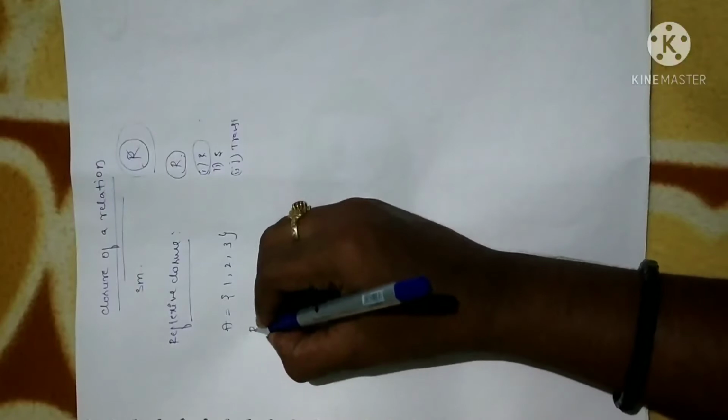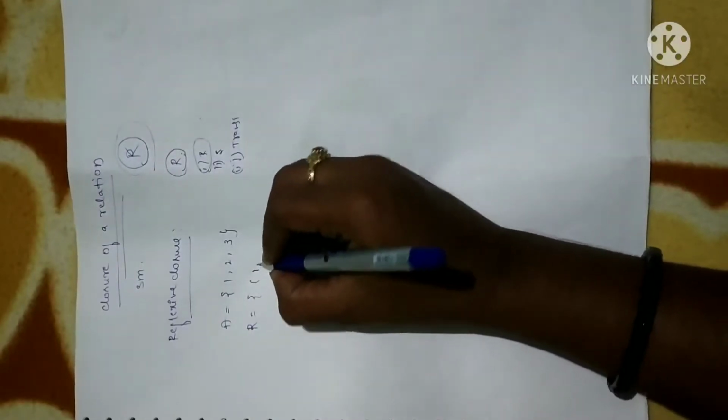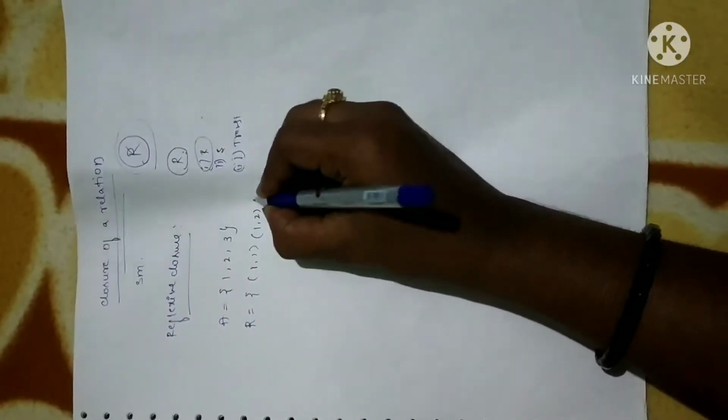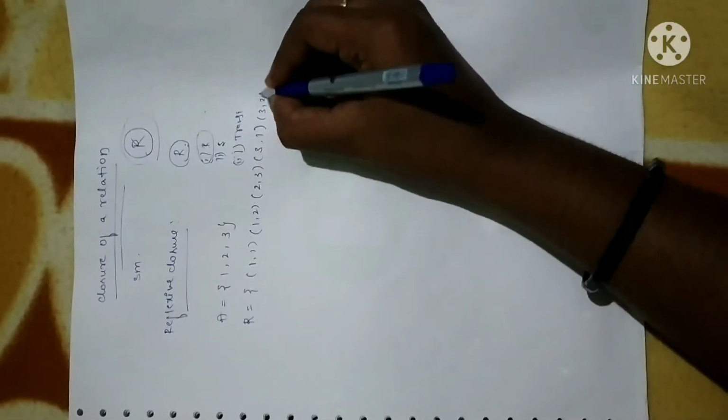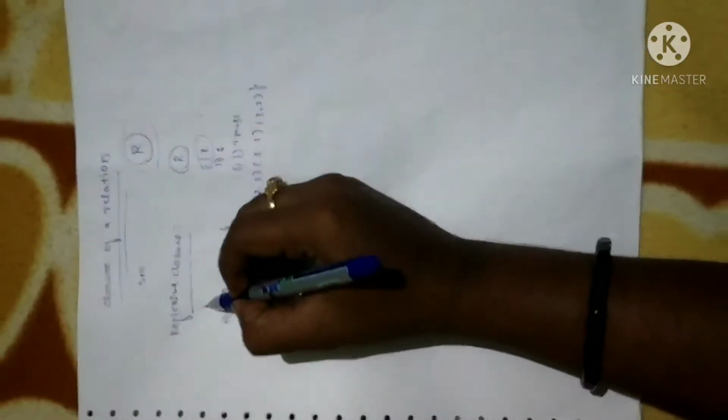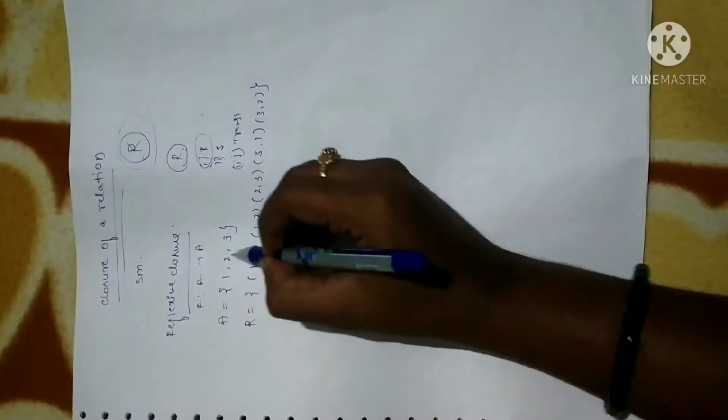And I have a relation R with ordered pairs (1,1), (1,2), (2,3), (3,1), (3,2). I have defined a relation R from set A to set A itself.